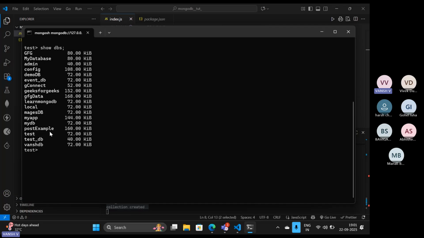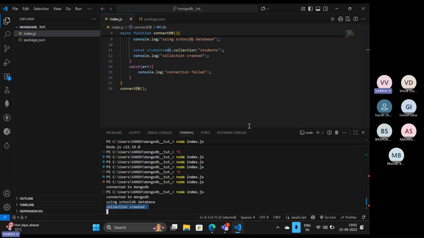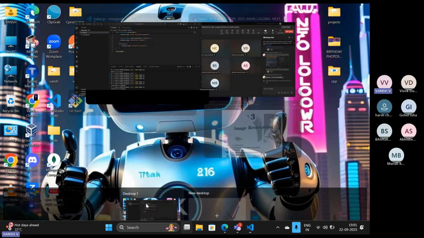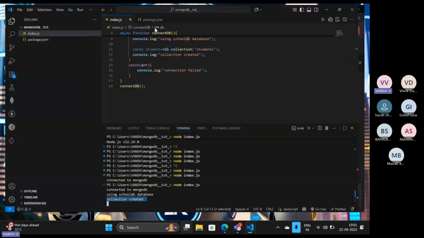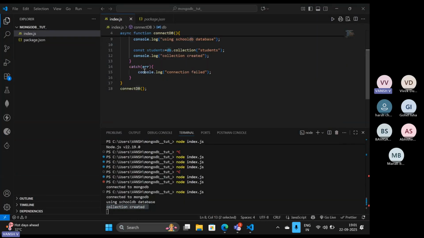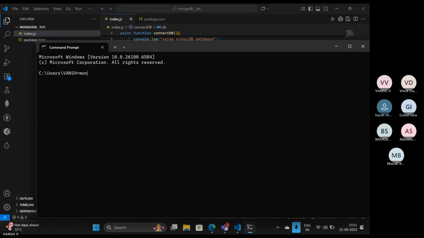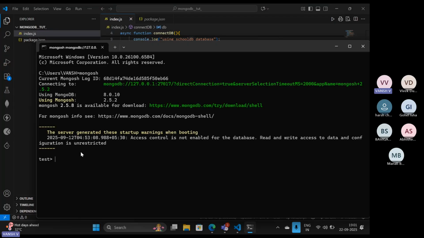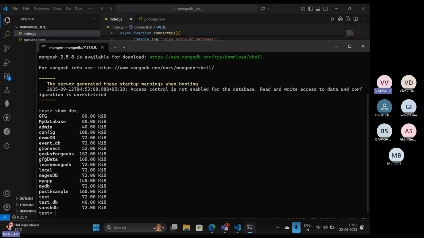I am not able to get that. Wait, let me just start the server again because here it is showing us that it is created. But let's check from here. Let me start it one more time. The Mongo shell and then show dbs. Wait, let's see.